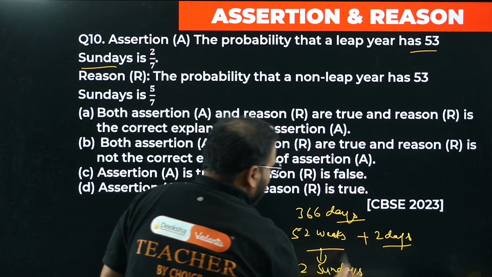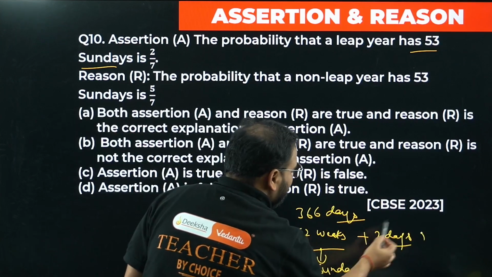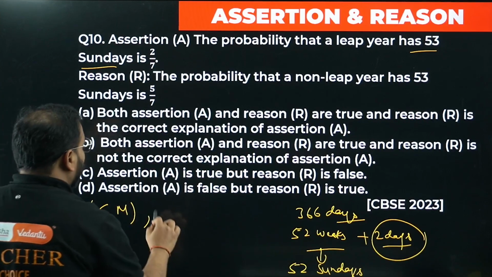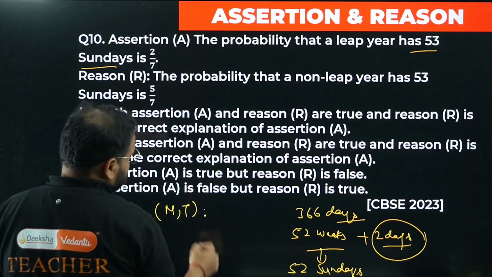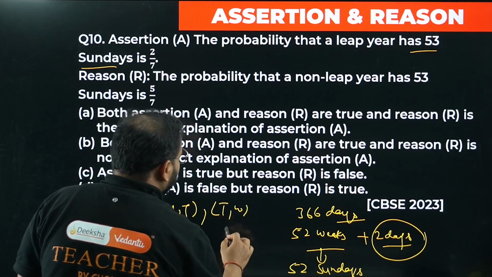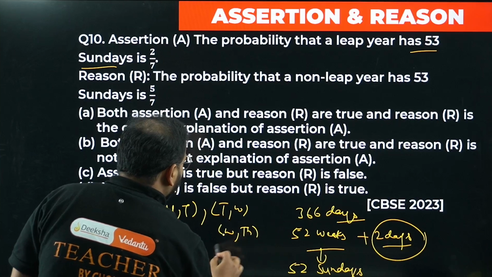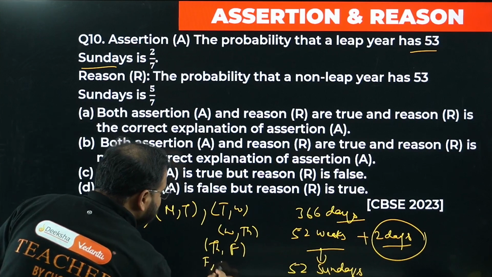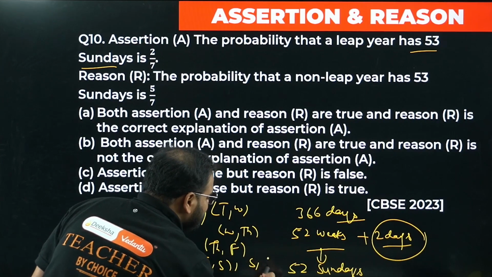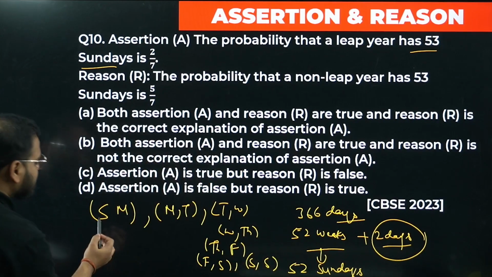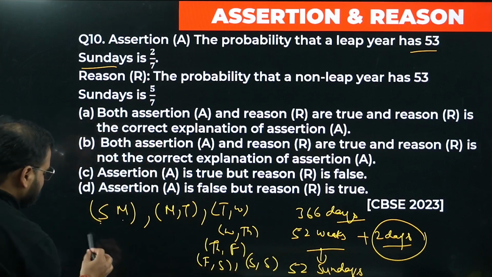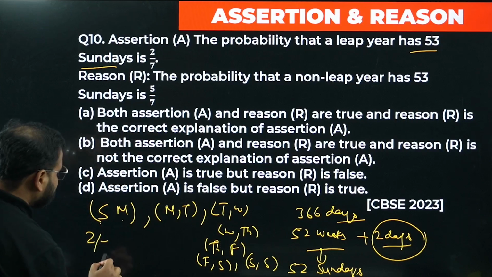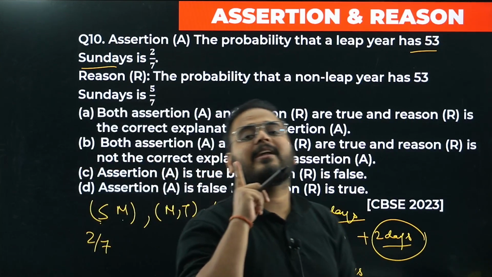The 2 extra days can be Sunday and Monday, or Monday and Tuesday, Tuesday and Wednesday, Wednesday and Thursday, Thursday and Friday, Friday and Saturday, or Saturday and Sunday. So in 2 cases we have a Sunday: Sunday-Monday and Saturday-Sunday. Out of 1, 2, 3, 4, 5, 6, 7 arrangements, we have 2 where I can get an extra Sunday.